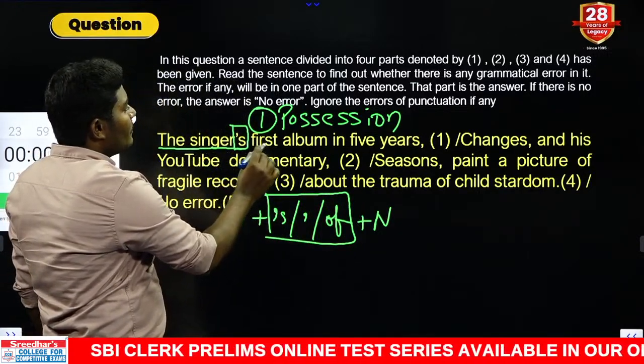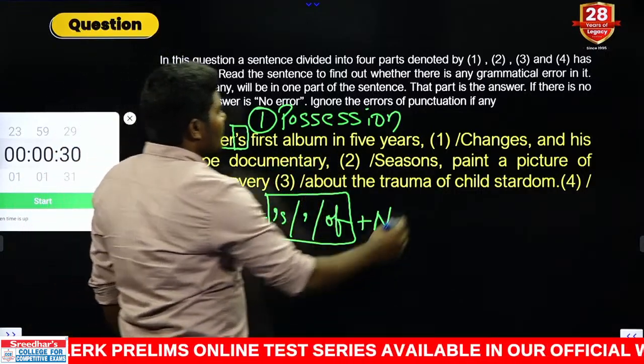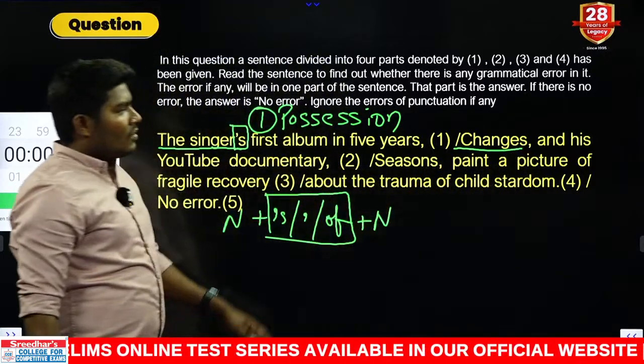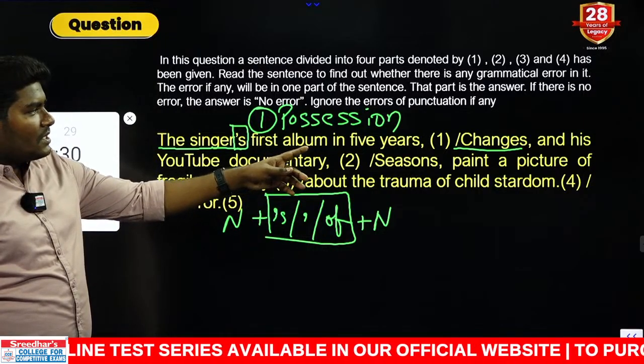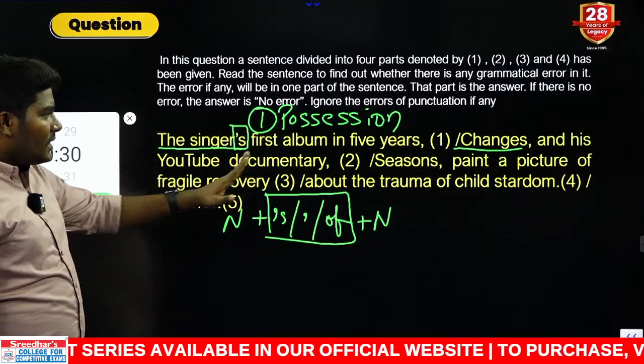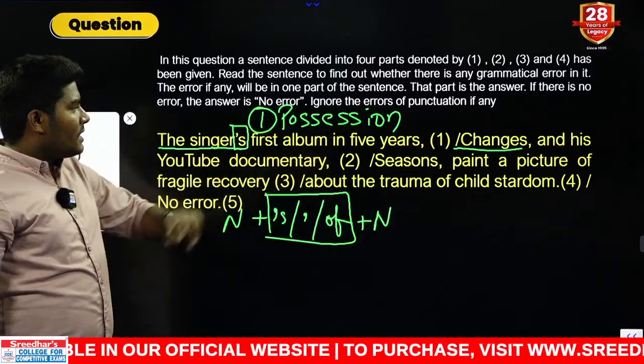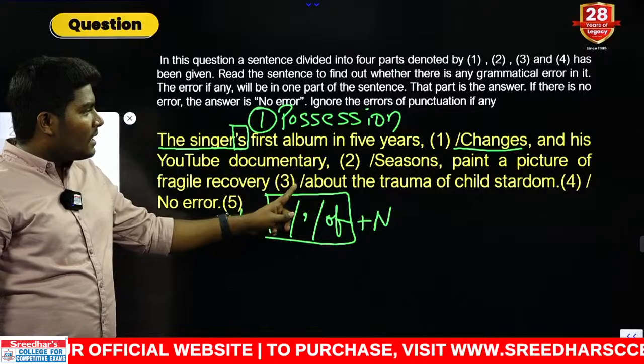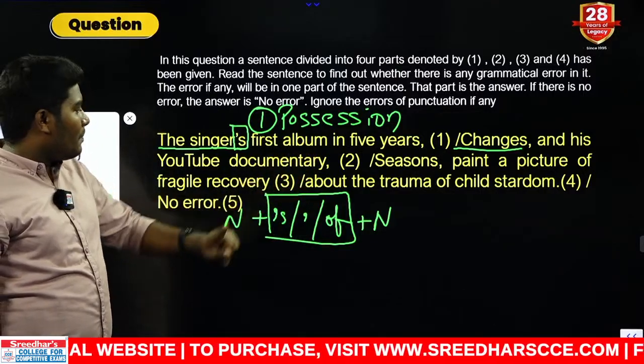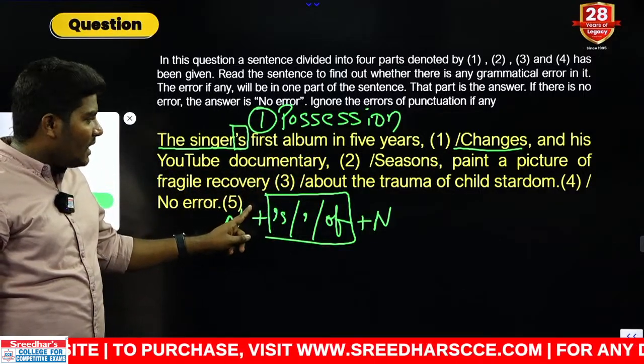Now, the singer's first album in 5 years changes. The verb that combination comes with is nothing but "changes." Let us check for the continuation. The singer's first album in 5 years changes, and his YouTube documentary Seasons paint a picture of fragile recovery about